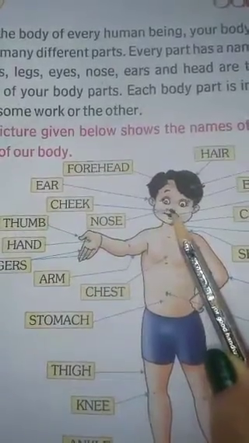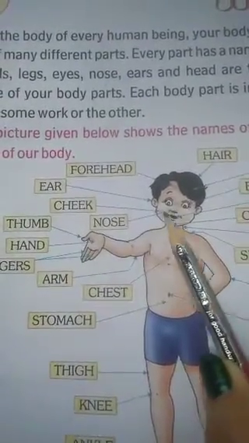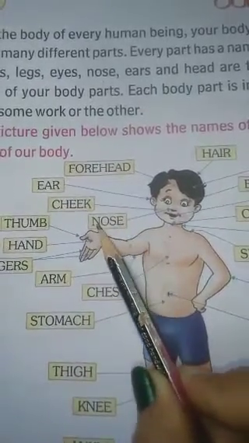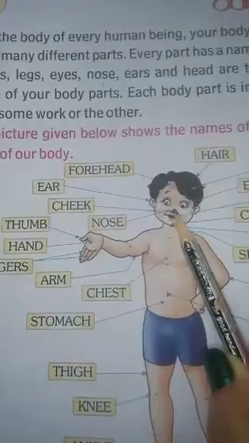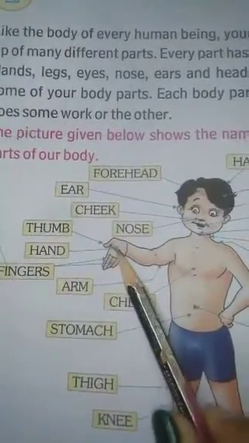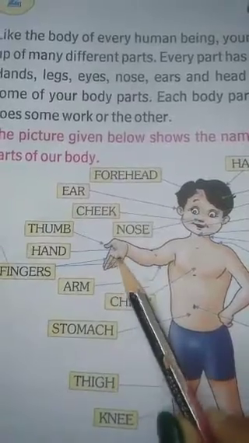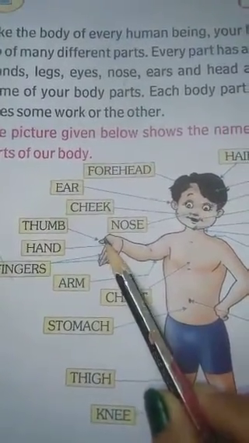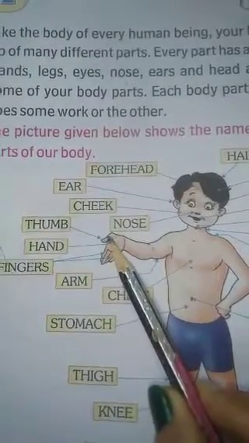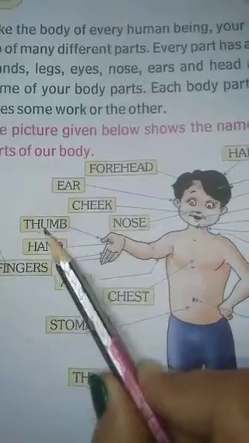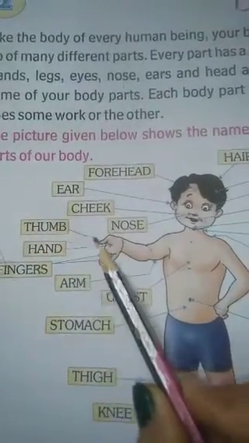The next we have our nose. See, this is our nose. N-O-S-E, nose. Now look, what is this? This is our thumb. T-H-U-M-B, thumb.